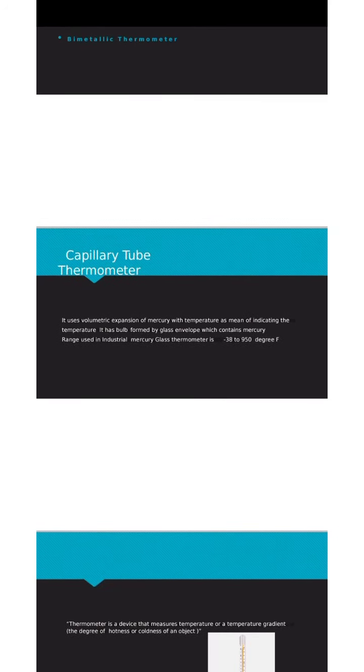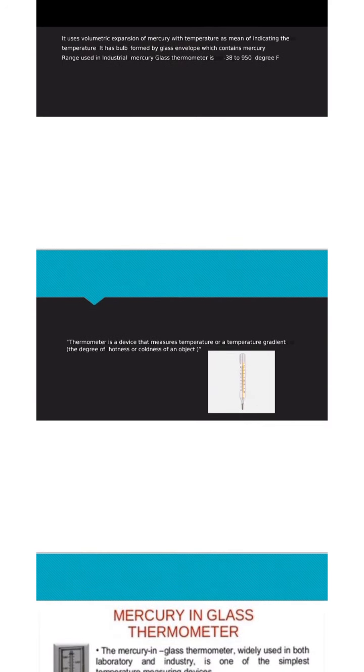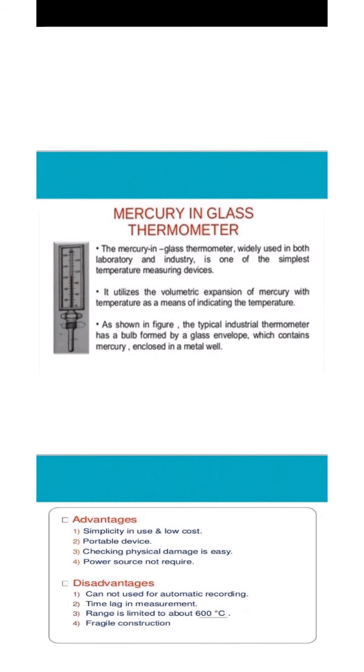The first one is capillary tube thermometer. In a capillary tube thermometer, it uses volumetric expansion of mercury with temperature as a means of indicating the temperature. It has a bulb formed by a glass envelope which contains mercury. The range used in an industrial mercury glass thermometer is minus 38 to 950 degrees Fahrenheit. A thermometer is a device that measures temperature or temperature gradient, and temperature gradient is the degree of hotness or coldness of an object.